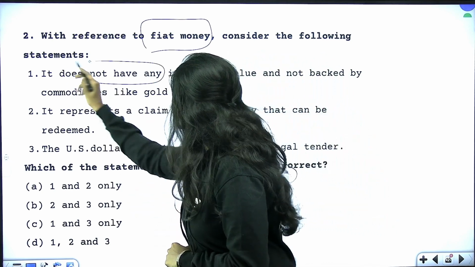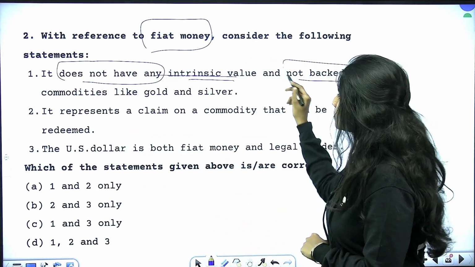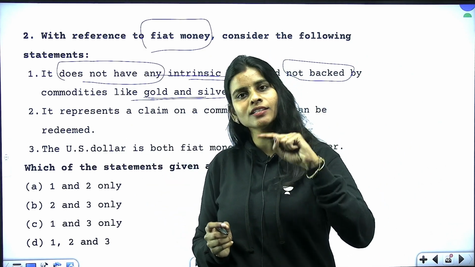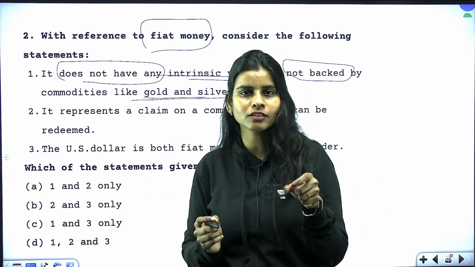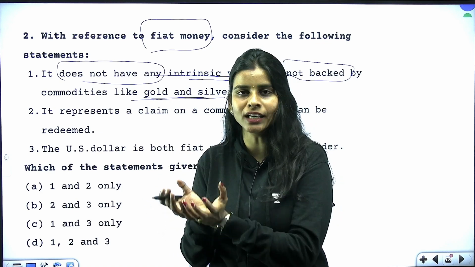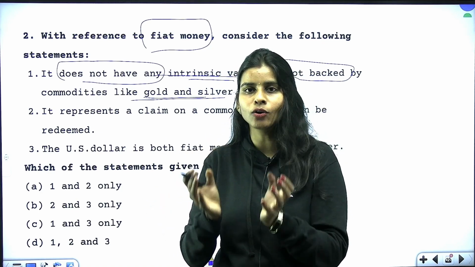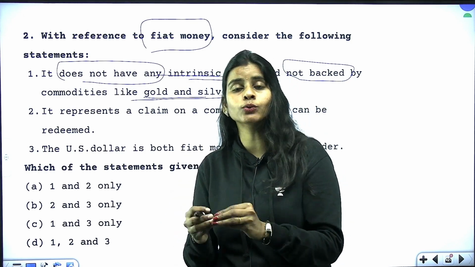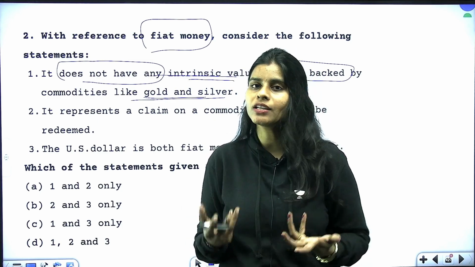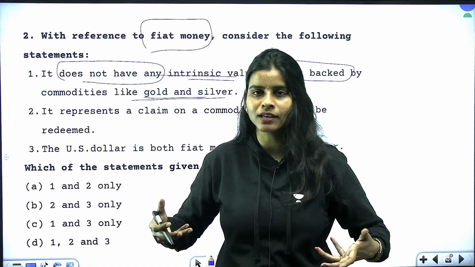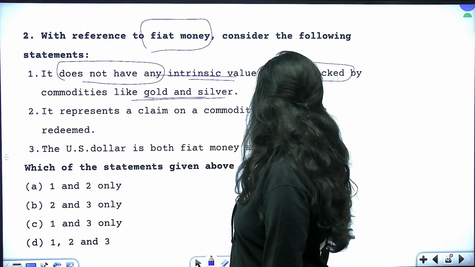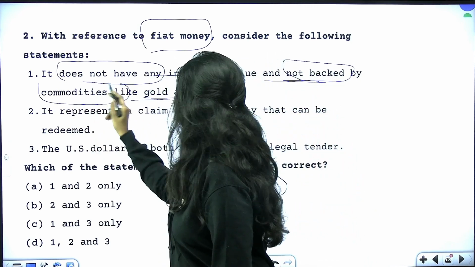It does not have any intrinsic value and is not backed by commodities like gold and silver. So this statement says two things. One is that it does not have intrinsic value. What is meant by intrinsic value? If I have a gold coin with me, that coin has the intrinsic value of being gold. But fiat money, for example the paper currency that we have in our pockets, does not have any intrinsic value. It does not have the value of being paper, right? So we say it does not have any intrinsic value, unlike a silver coin or a gold coin, and it is not backed by commodities like gold and silver.